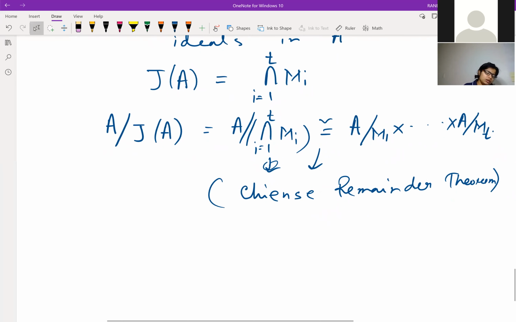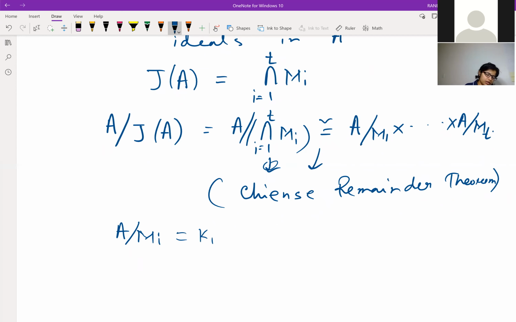So now, if we look at each of the A over Mi, these are all fields, right? Because the Mi are maximal ideals. Let's call it Ki.